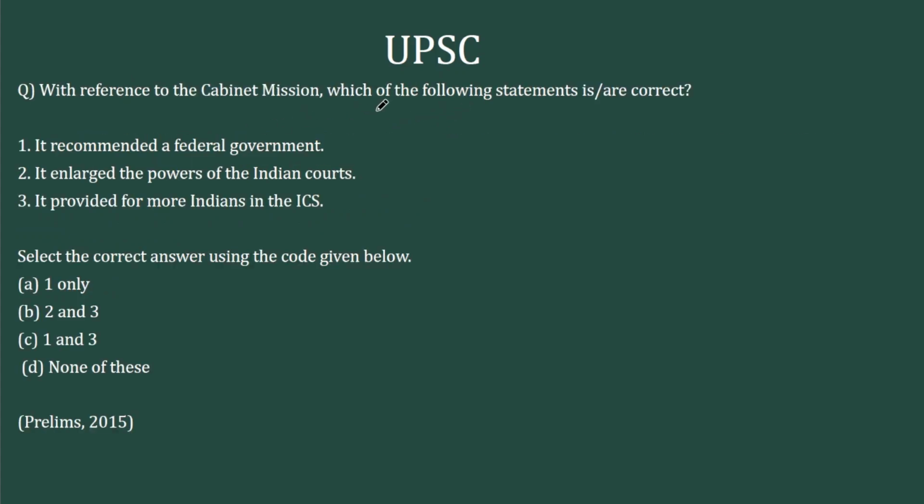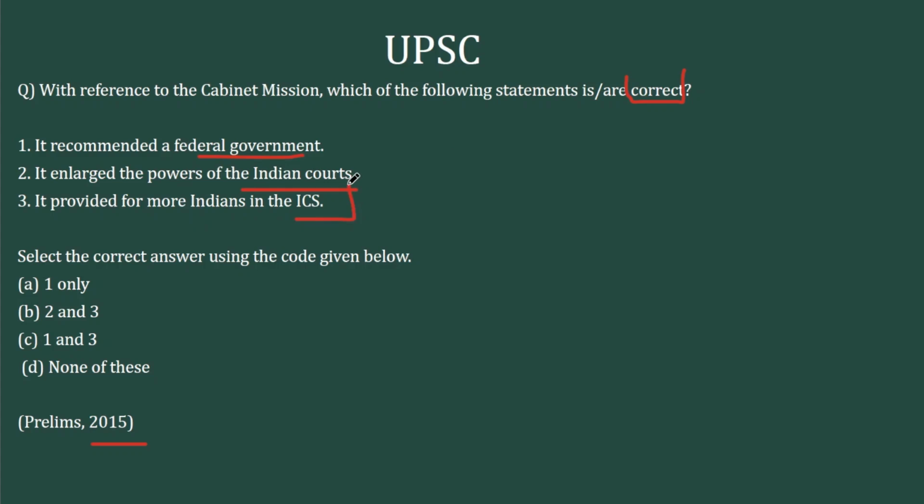The third question from 2015 prelims, with reference to the cabinet mission, which of the following statements are correct? It recommended a federal government. It enlarged the powers of Indian courts. It provided for more Indians in the Indian civil service.